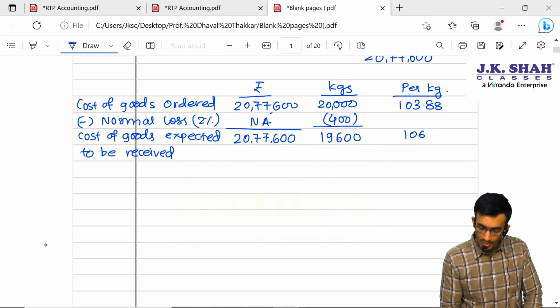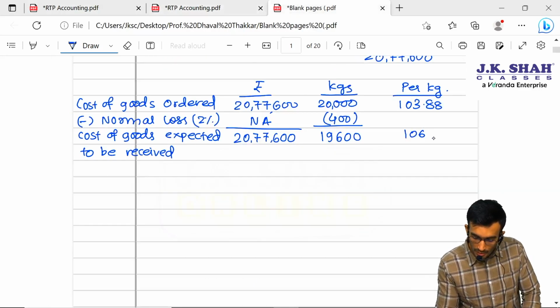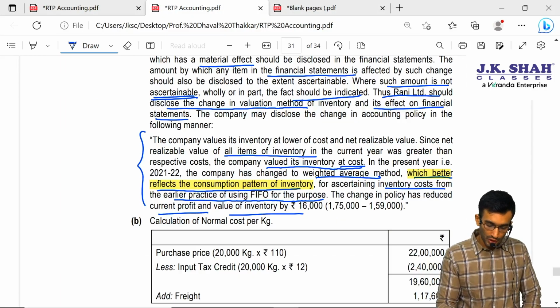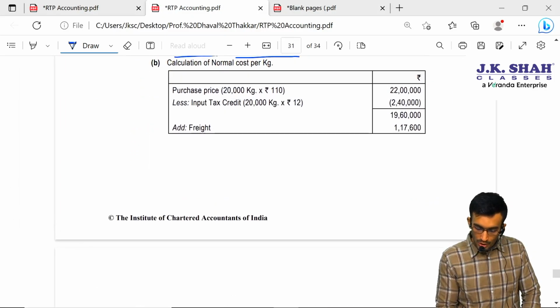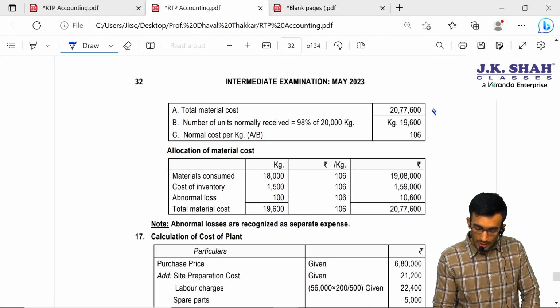Okay, let us move ahead. What they are asking in the question, you are required to calculate the cost of material per kg. So we have calculated that, that is nothing but 106 per kg. If you can see in the solution, calculation of normal cost per kg: purchase price less input tax credit of GST which we are going to get, add freight, total cost of material this much, number of units normally received, that is nothing but 19,600, normal cost per kg is 106.